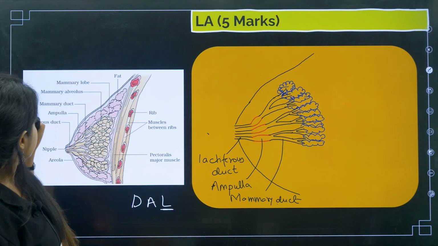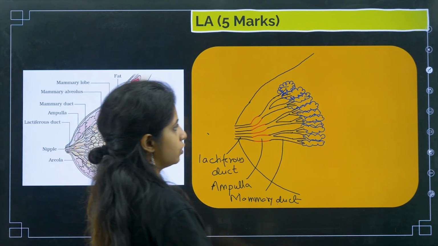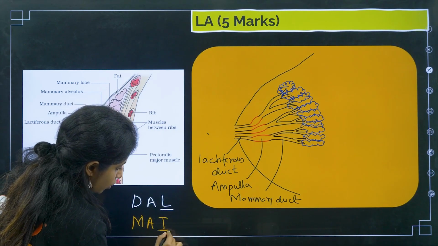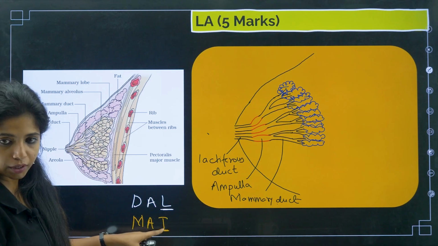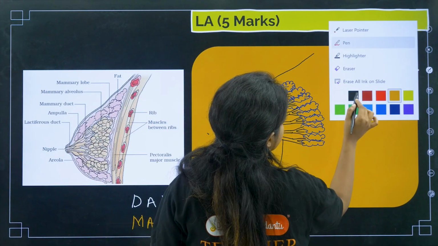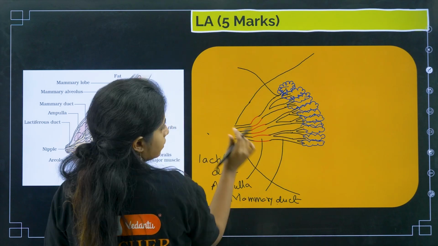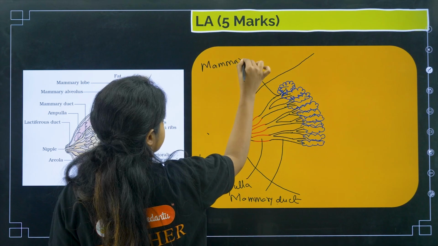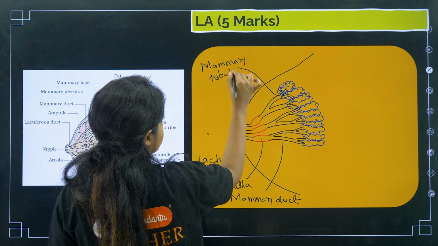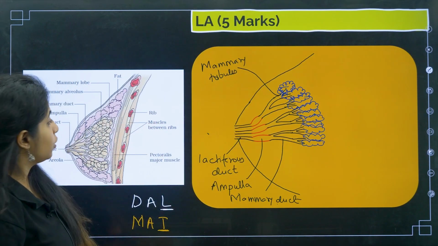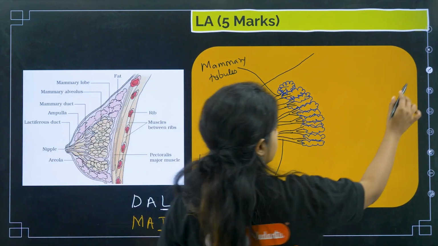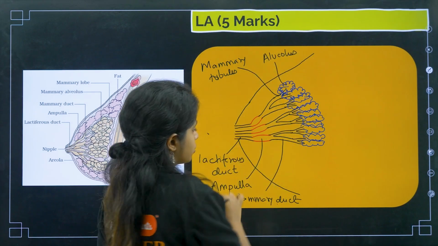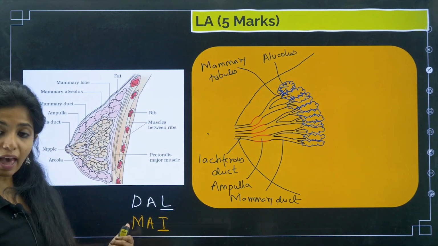Now the duct that is there will be opening into tubules. Now you have to remember MAT. What do you have to remember, children? MAT. So I'm talking about T over here. This thing that you see over here, which broke open after the duct, is known as mammary tubules. Now mammary tubules will be opening into mammary alveoli, or basically alveolus. So this structure in purple, what do you call it? Alveolus. Now for M, you have mammary lobes.